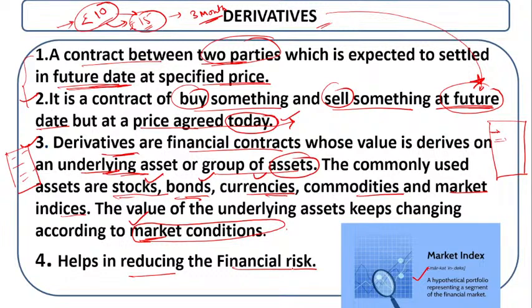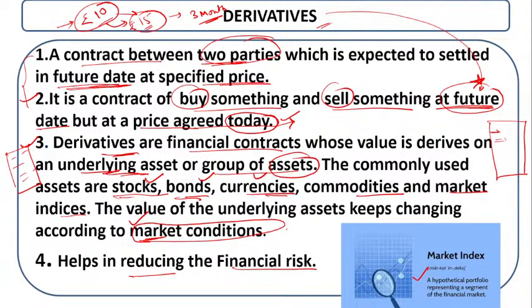If you make your portfolio, if you make your derivatives, you purchase or sell the underlying asset according to the market condition. If you see that a stock value is going to decrease, you can purchase the shares.